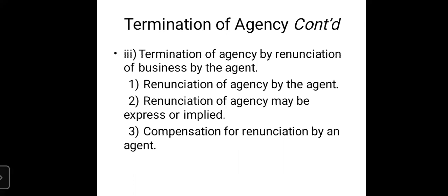1 साल के लिए एजेंसी का कॉन्ट्रैक्ट था, 5 महीने के बाद ही एक्सीडेंट हो गया, 7 महीने का पीरियड बचा है. Medically it has been proved that now this particular person who is agent, he cannot work. अगर ऐसा हो गया तो कोई भी कोर्ट में ये एक्सेप्ट नहीं हो सकता. Compensation case filed by the principal will be rejected on the grounds that medically if the person is unfit, then it is 100% acceptable and it will not be termed as premature revocation.